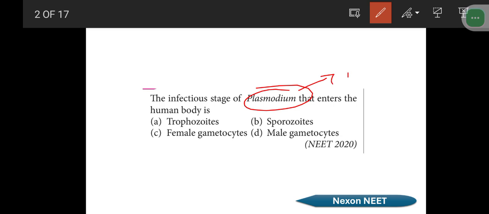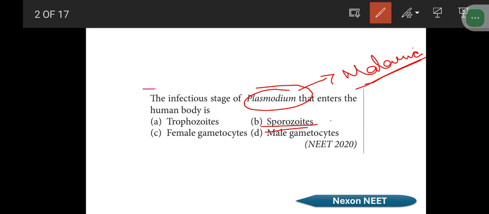Plasmodium causes malaria. There are several stages of malaria. To get malaria, a person should be infected with it. The Plasmodium should undergo many changes in its life cycle. So, in which stage is Plasmodium entering into the human body?